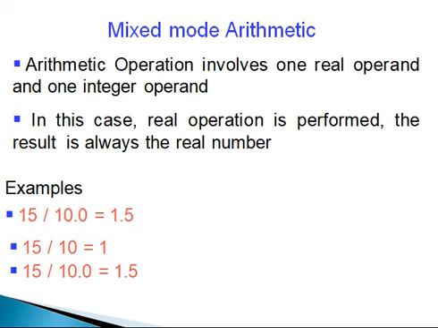15 divided by 10, we'll get 1. This is not a real operation, it is an integer operation. 15 divided by 10.0 will get 1.5.